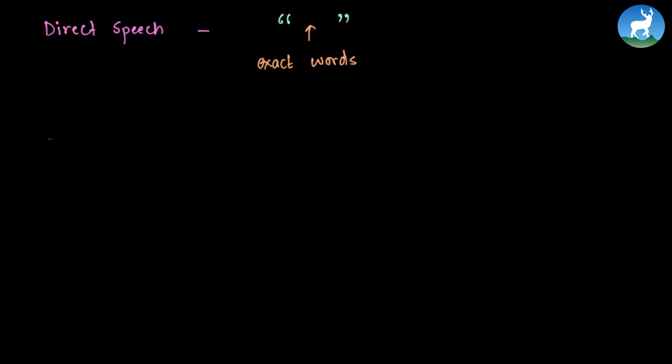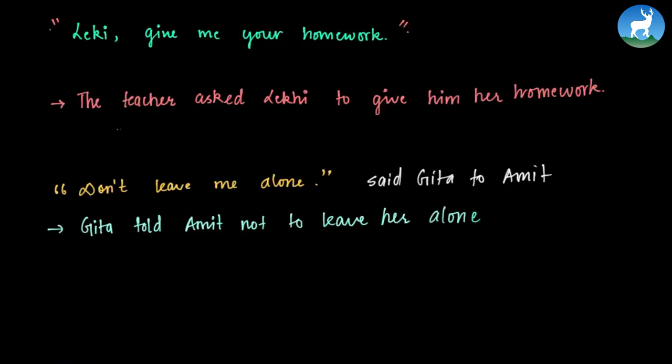While in indirect speech, we report something was said to someone by rephrasing it. So we have no inverted commas, and we rephrase it. Now again, considering the example we just saw, the teacher asked Lekhi to give him her homework. So this is indirect speech because we have reported something said by the teacher to Lekhi. We have rephrased it.